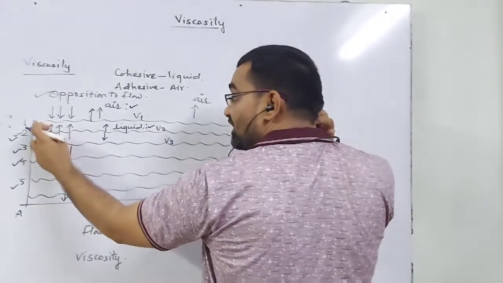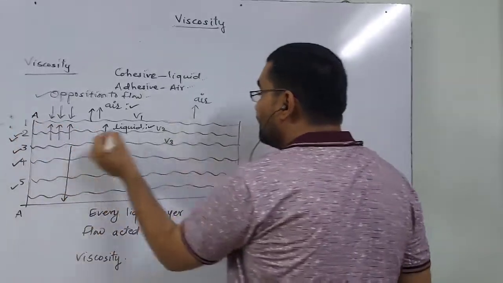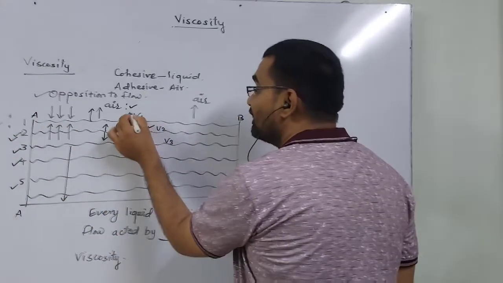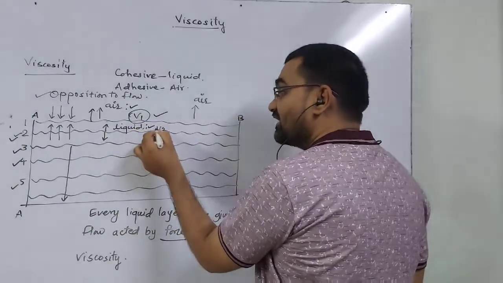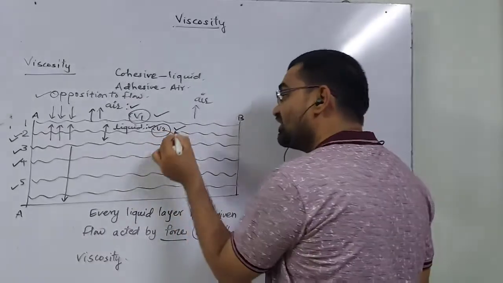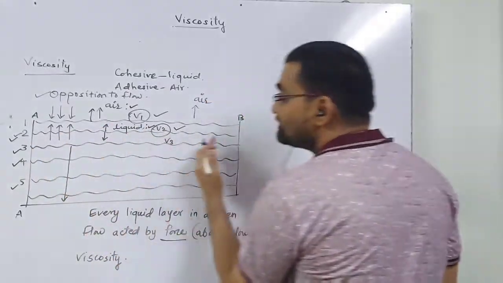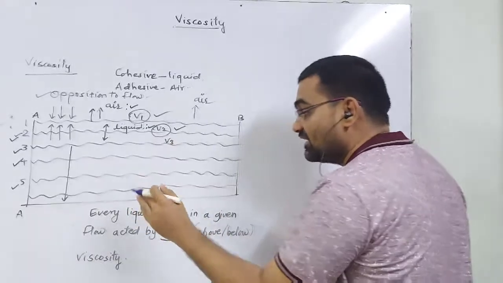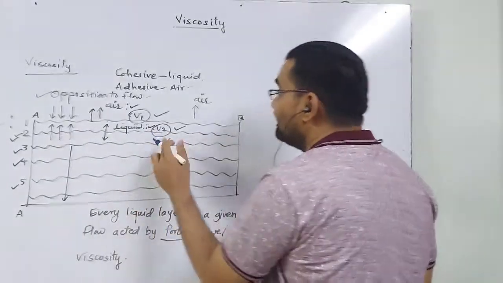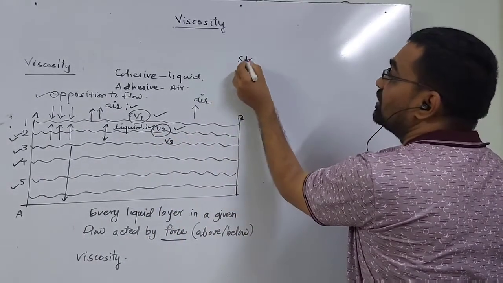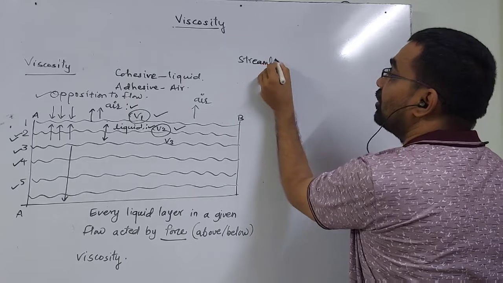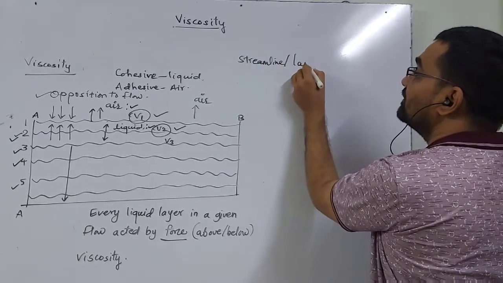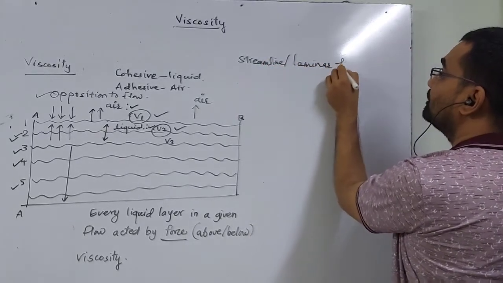If the first layer starts from point A and reaches point B with constant velocity V1, the second layer also moves with constant velocity V2, and all the layers move from starting point to ending point with the velocity they initially had, then this flow is called streamline, or laminar flow.